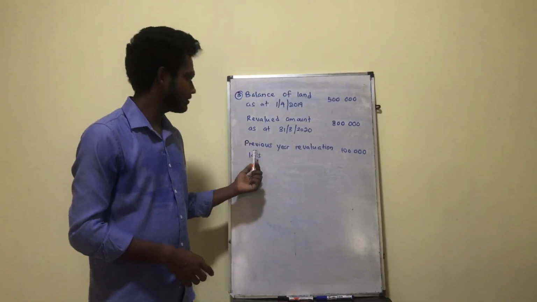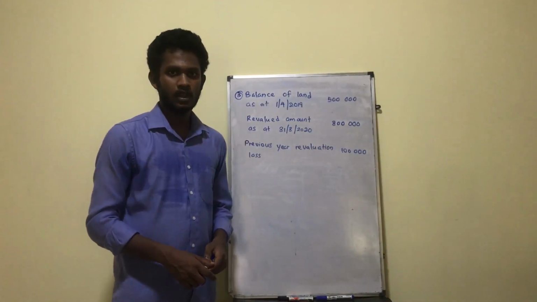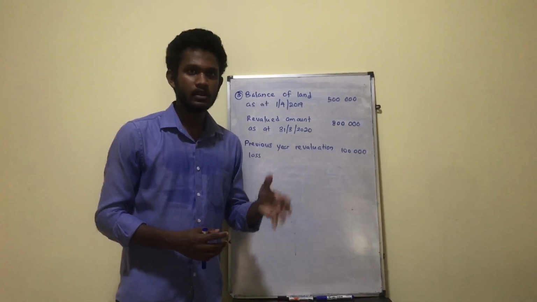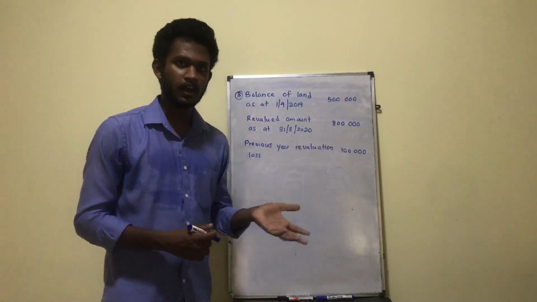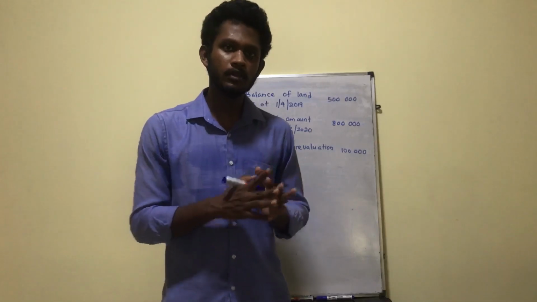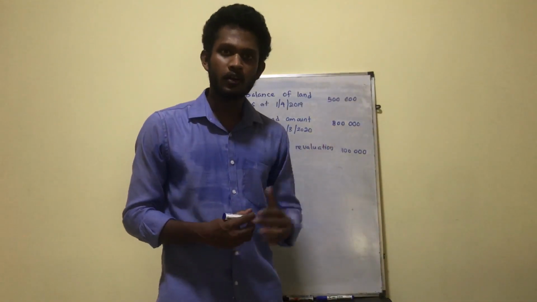And it says previous year revaluation loss 100,000, right? So that means the company has revalued the land previously as well, and it has arrived with the revaluation loss previously. So what do you think about the accounting entry for the revaluation loss which was accounted last year?